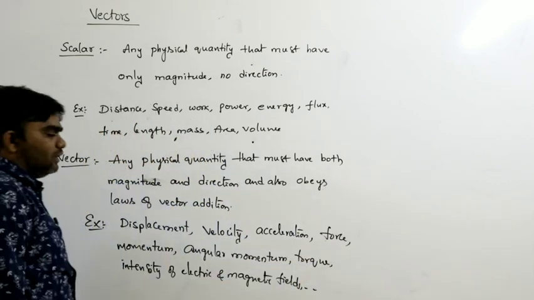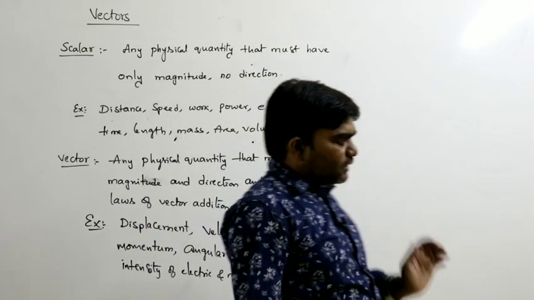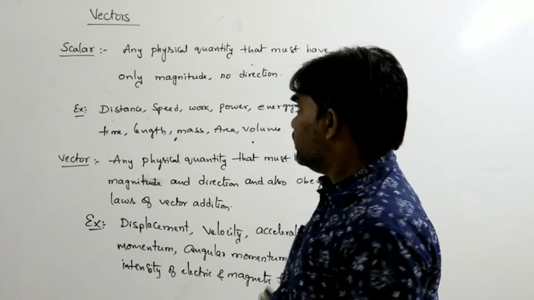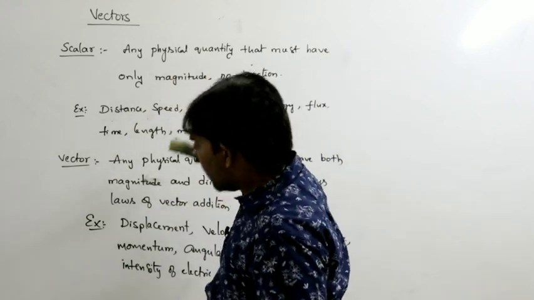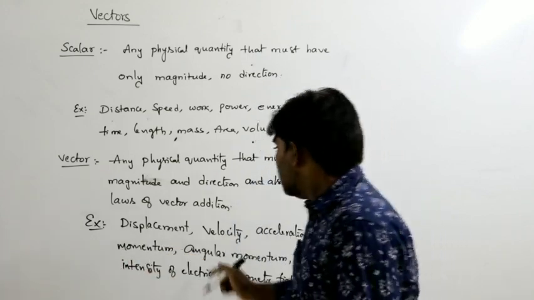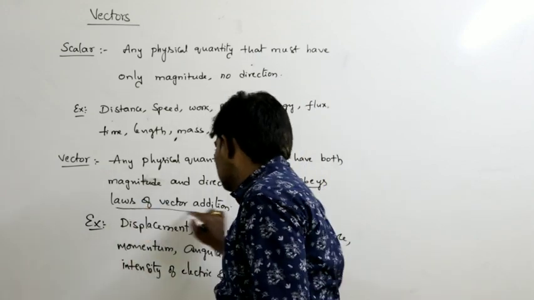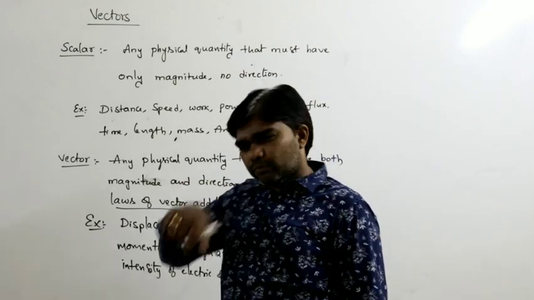All these are vector quantities. This is the definition of vector and scalar. Any quantity that has only magnitude is a scalar. Any quantity that has both magnitude and direction, and also must obey laws of vector addition, then only that is a vector quantity.